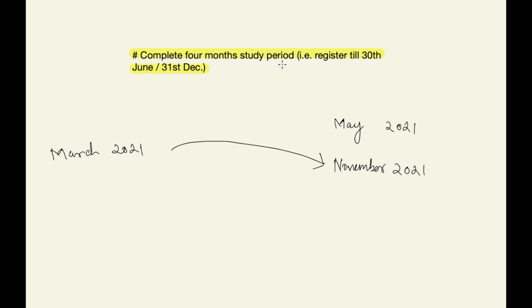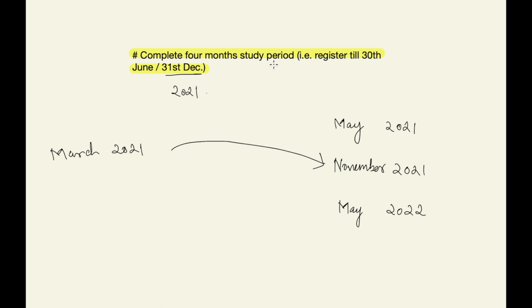If you are unable to register before 30th June, then you have time until 31st December 2021 to register for the foundation course and write the foundation exam in May 2022. This is because after registering for the foundation course, you have to complete a 4 months study period.